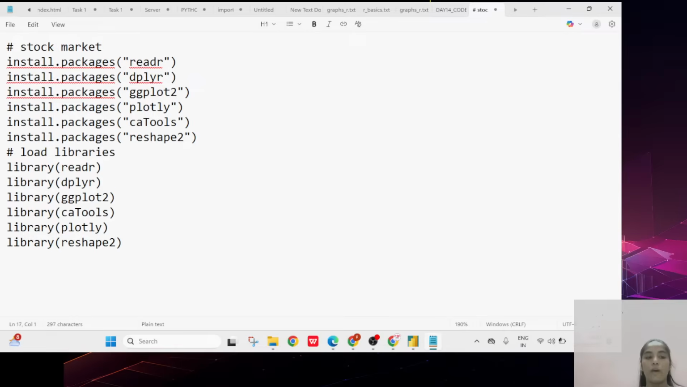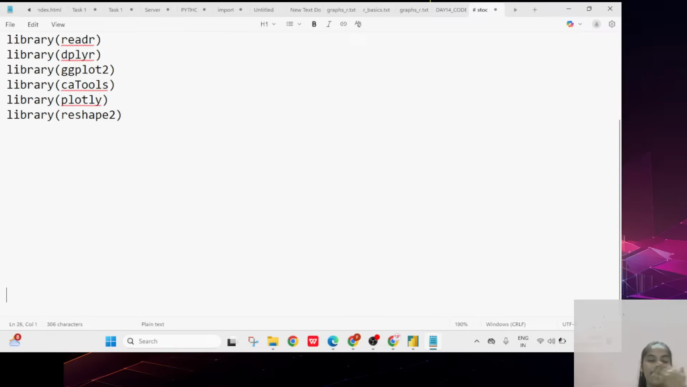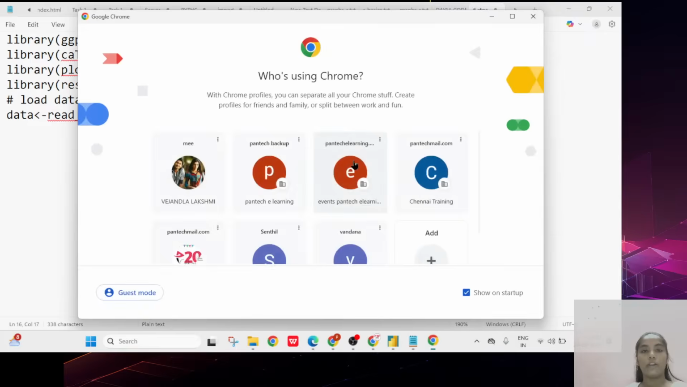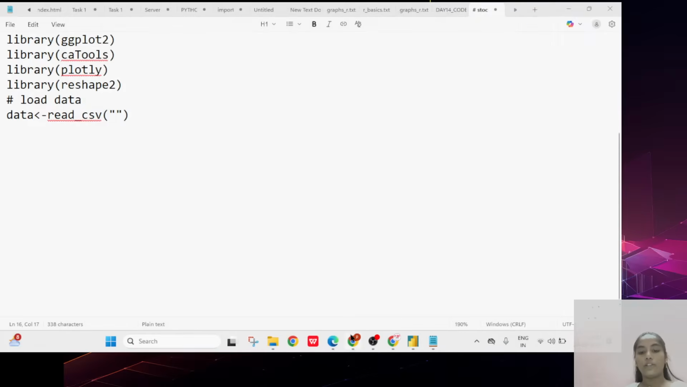What is the next step after loading the libraries? The third step is the requirement of loading the data. Then you have to load data. If you want to load the data, you have some particular syntax. What is that? data is equal to read underscore csv. In this code, you have to copy the path of your particular file, then you have to give the particular file.